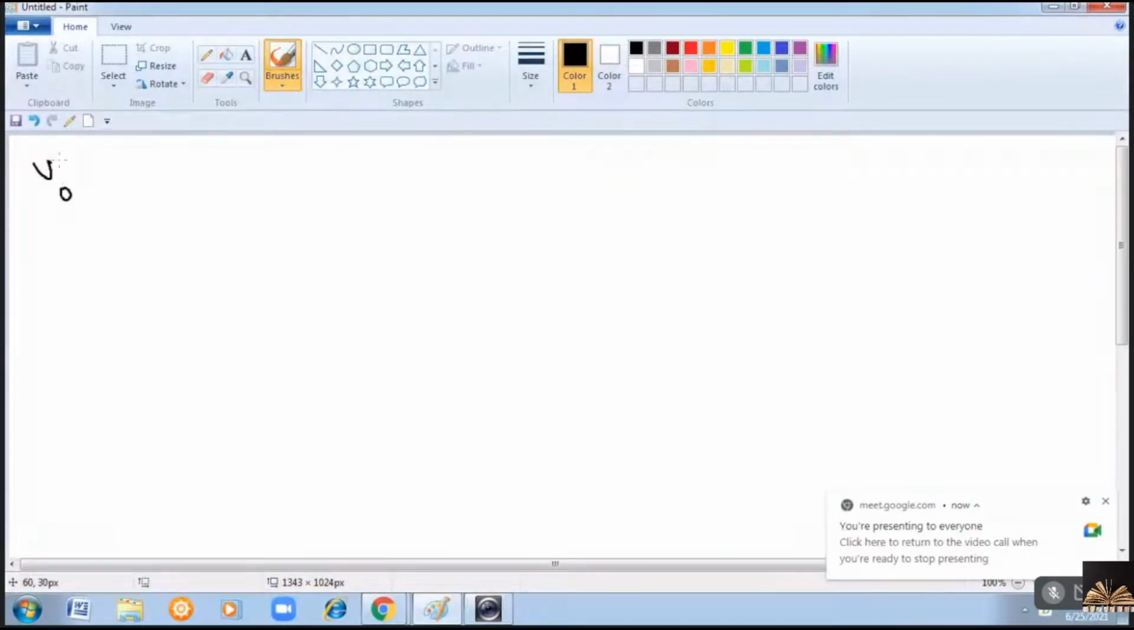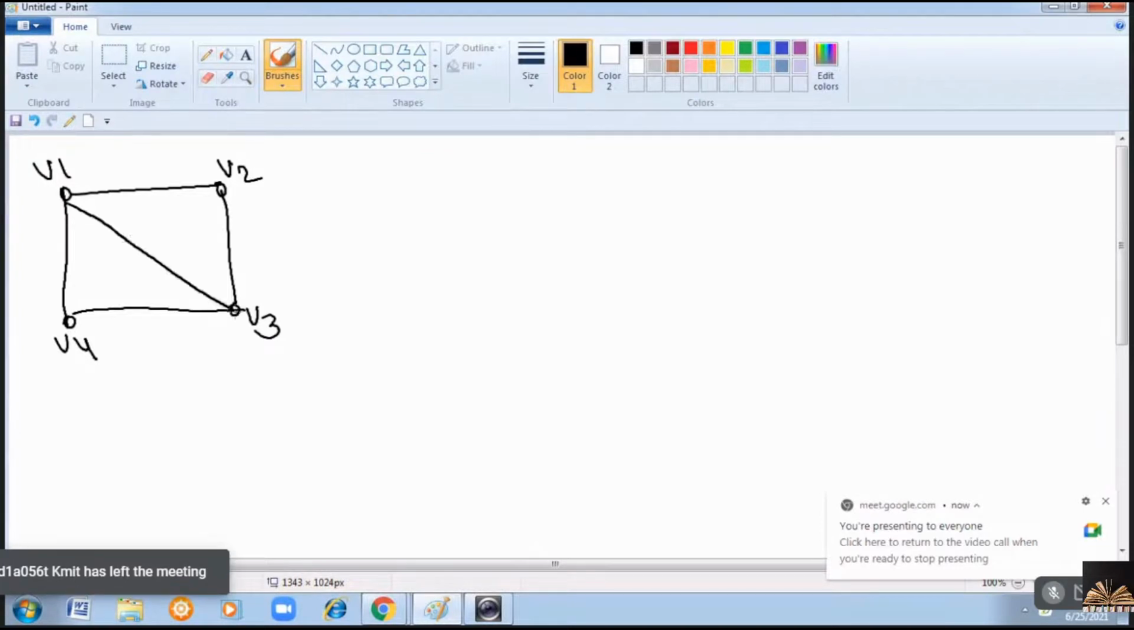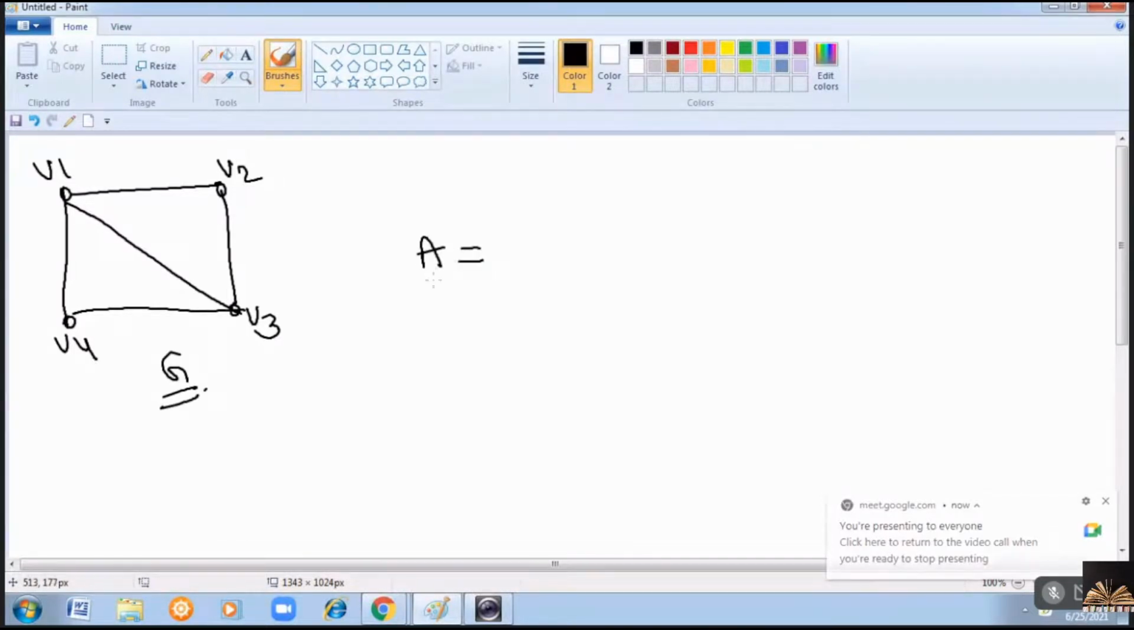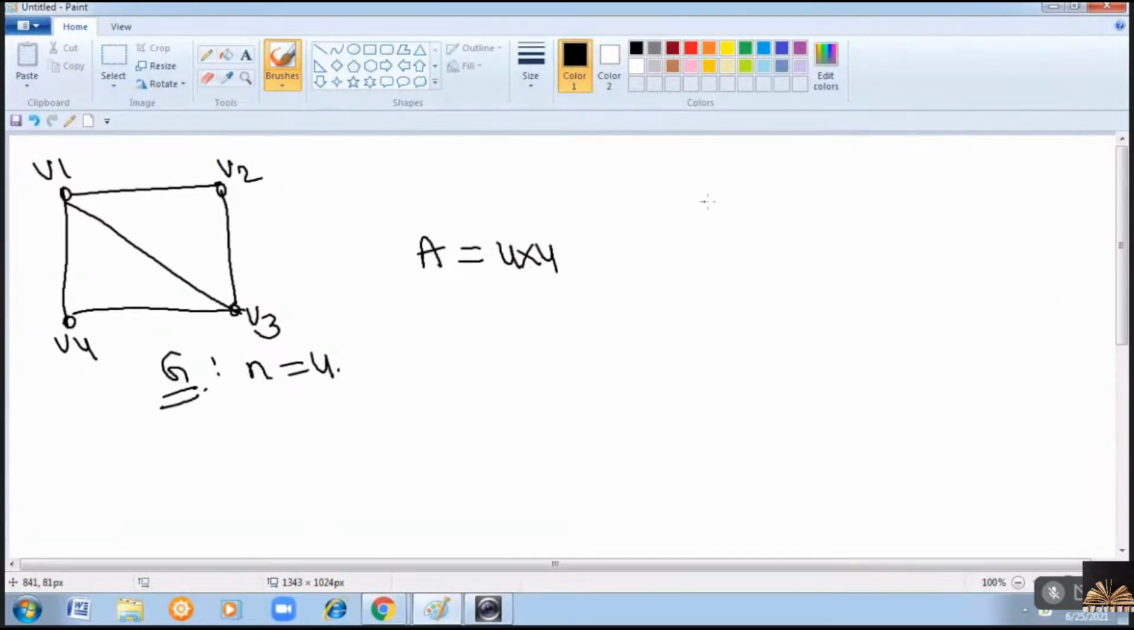Consider an undirected graph first. V1, V2, V3, V4. Now you find the adjacency matrix representation for this graph A. So what is the size of A here? The number of vertices is 4. So you will get a matrix of size n by n, that is, a matrix of size 4 by 4. You will have V1, V2, V3, V4 in the columns, and the same vertices in the rows also. Right?